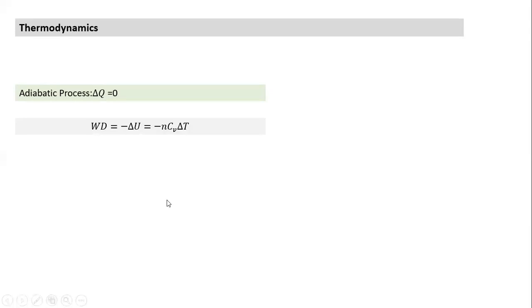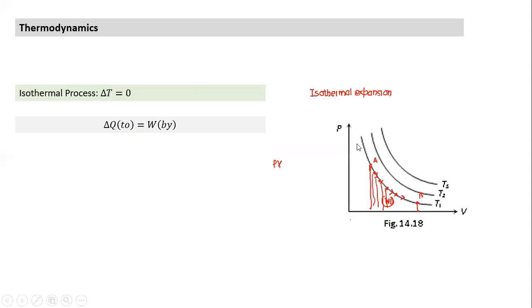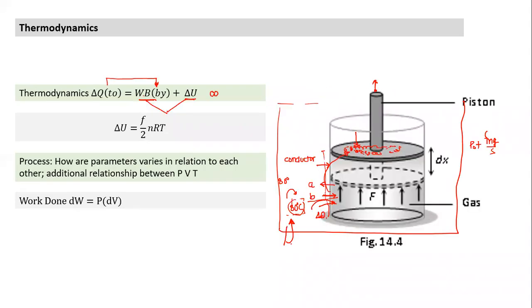Adiabatic process. What is an adiabatic process? Some of you think and define for me what an adiabatic process is. All the work done is going into increasing internal energy. Heat remains constant. No, I can better term it, not heat remains constant. Can you tell me some better way? Heat remains constant has no meaning. Heat is energy in transit. Heat is only in terms of transfer.